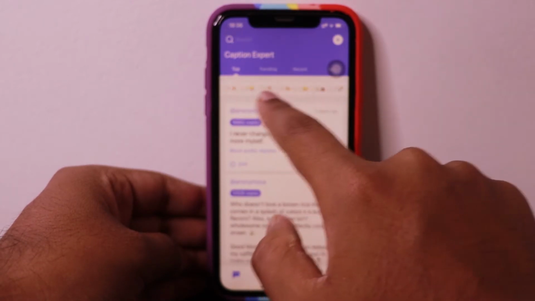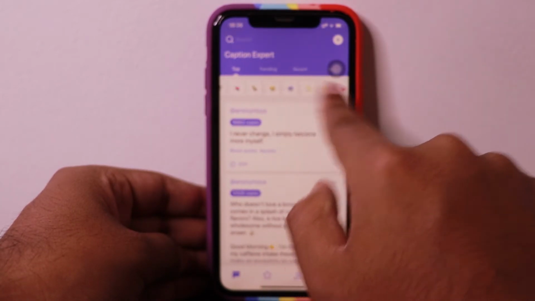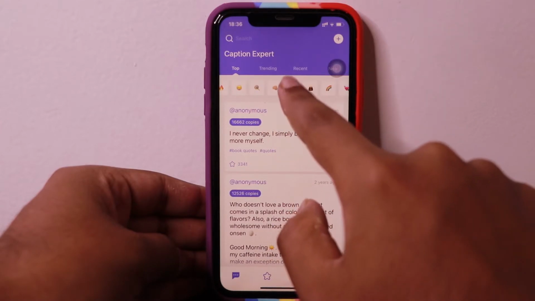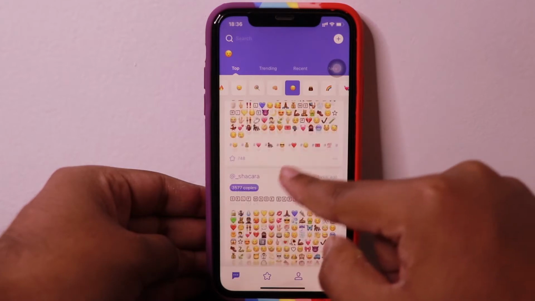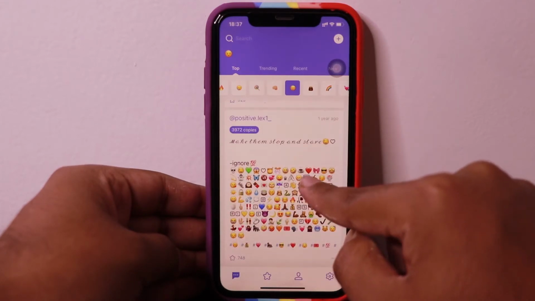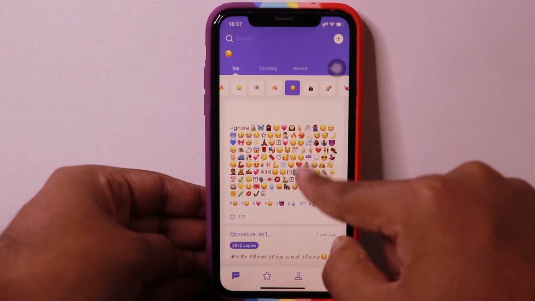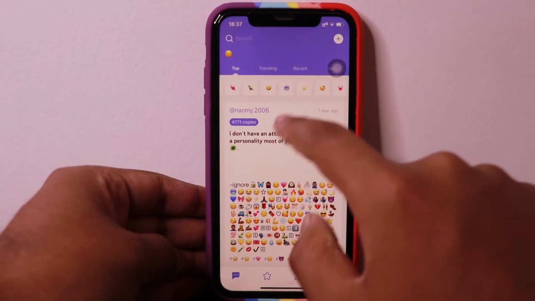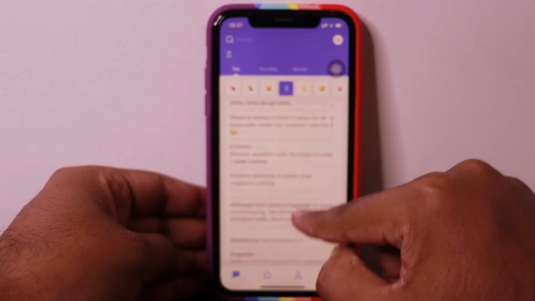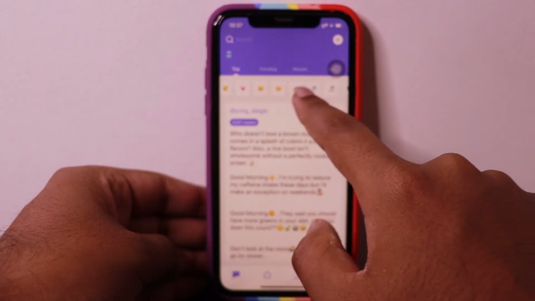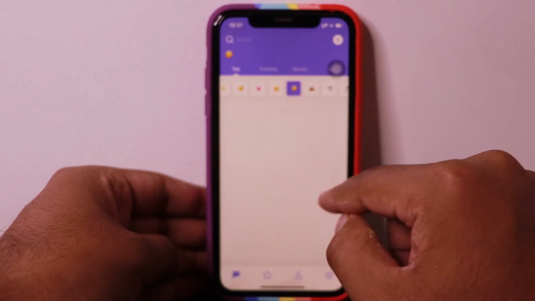Then you have the option of filter, like emoji filter over here. You can select any emoji. If you select this emoji, you will get the captions with those emojis. In this, people have added all the emojis so that the caption can be shown, but this is not a good sign, you can say. There are some big captions like compositions, and no one reads those.